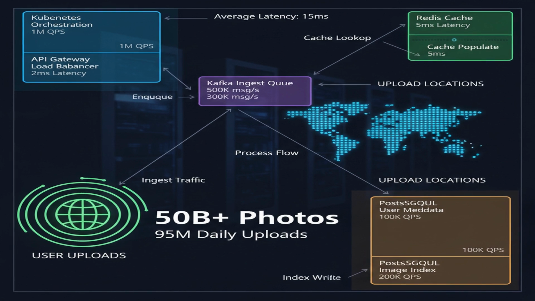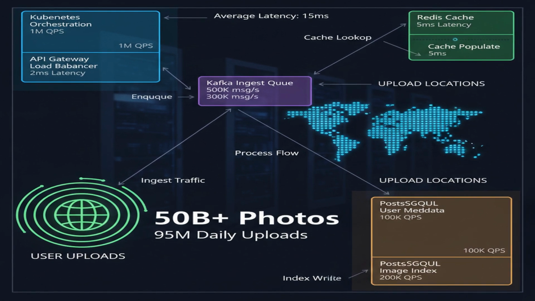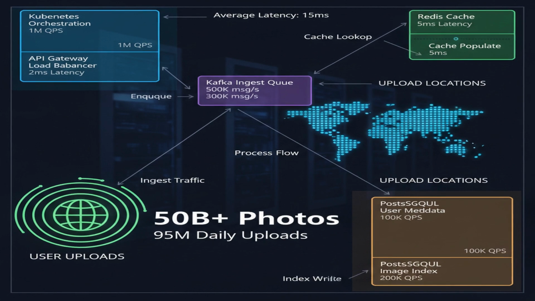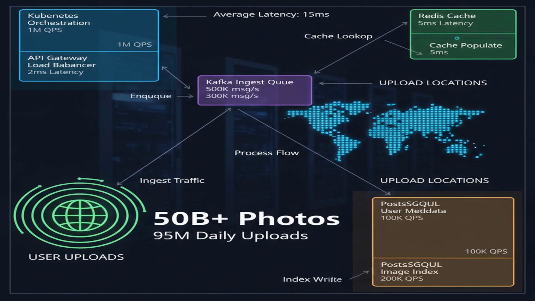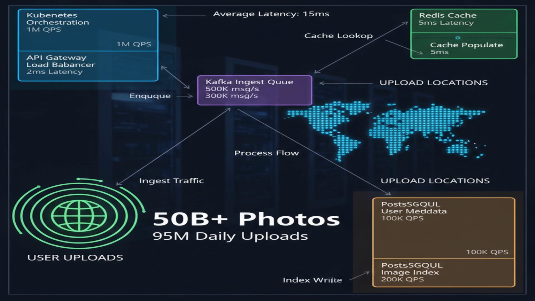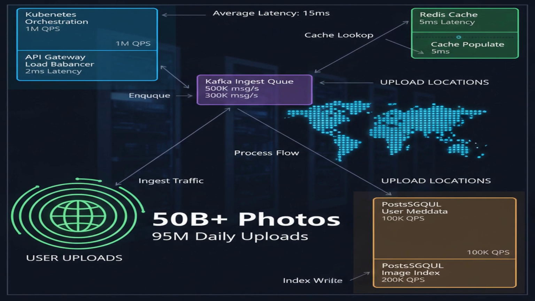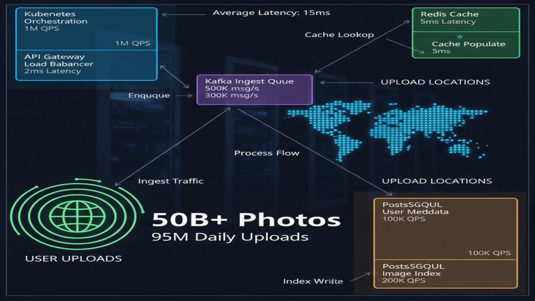Instagram hosts over 50 billion photos. Users upload an average of 95 million photos and videos daily. That's 1.1 million every single second. The challenge? Delivering that content blazingly fast to a global audience.